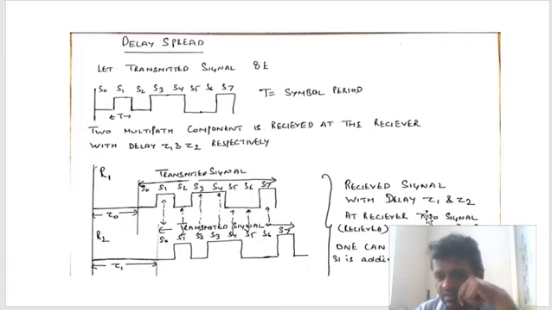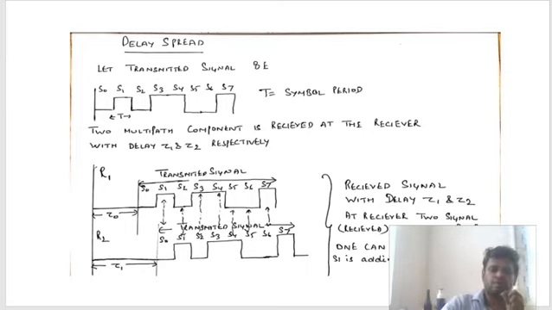Okay, so the received signal will be delayed by tau1 and tau2, and at the receiver the signals will be adding. One can see symbol S1 is adding to S0, S2 is adding with S1. So we can say it is inter-symbol interference. But when we assume that they both are equal, tau1 will also be equal to tau0, meaning this will be shifted here. Say almost equal, don't say equal, almost equal.